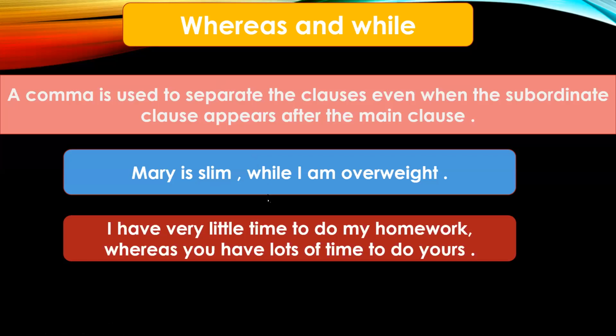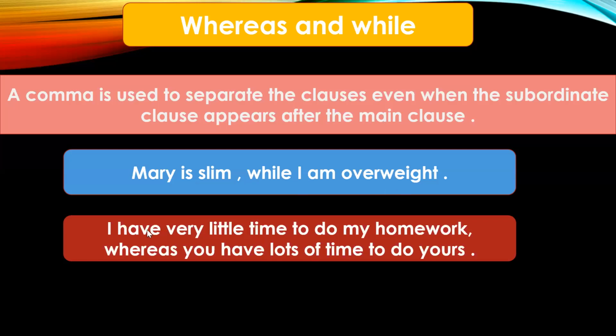In case of whereas and while, like Mary is slim, while I am overweight. So Mary is slim is our principal clause, independent clause, main clause. While I am overweight is my adverb clause. So in this case, even though my adverb clause is after the main clause, still I have to put a comma here. Another example: I have very little time to do my homework, whereas you have lots of time to do yours.